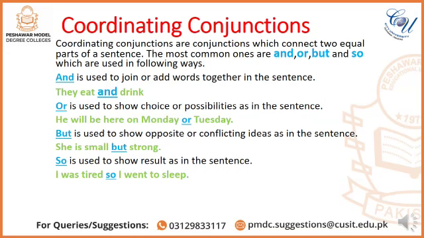Or is used to show choice or possibilities, as you can see in the sentence, he will be here on Monday or Tuesday. But is used to show opposite or conflicting ideas. For example, in the sentence, she is small but strong. So is used to show result. For example, in the sentence, I was tired, so I went to sleep.